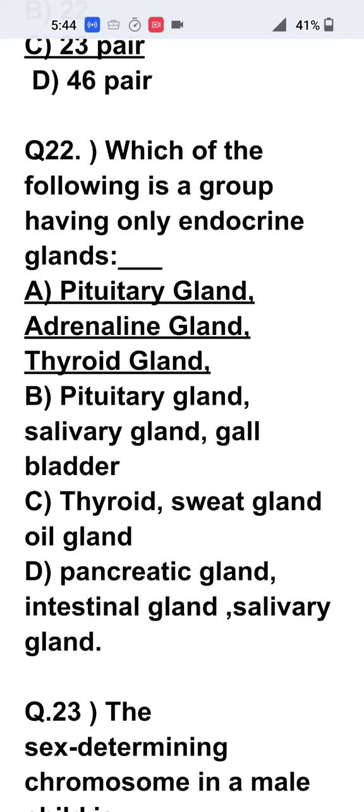For example, salivary gland is present near the mouth itself. Saliva is produced and it is released to the mouth directly. Or the gastric juice in the stomach, intestinal juice in the intestine.